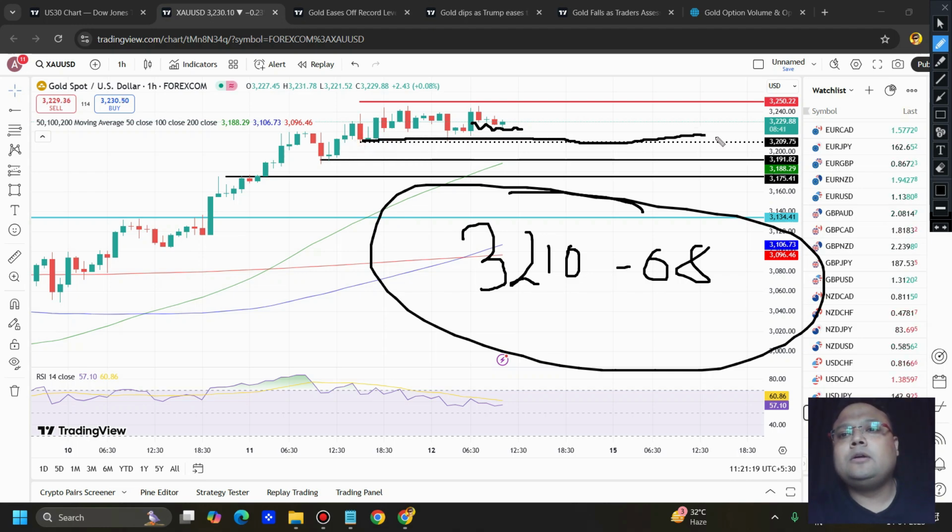When the market comes down, observe the market around this area. If you see the market taking support, chances are very high the market will take support because of low volume. You can look for a buy position. During the US session, if the market surprises us with a big red candle, it will not form.